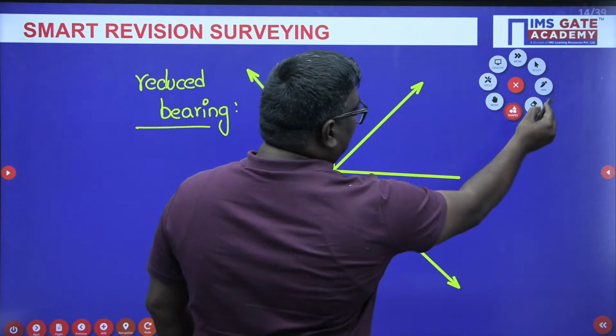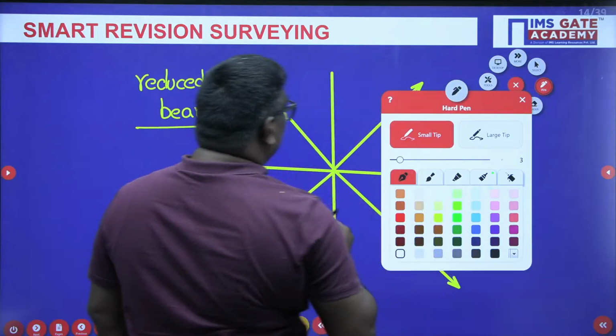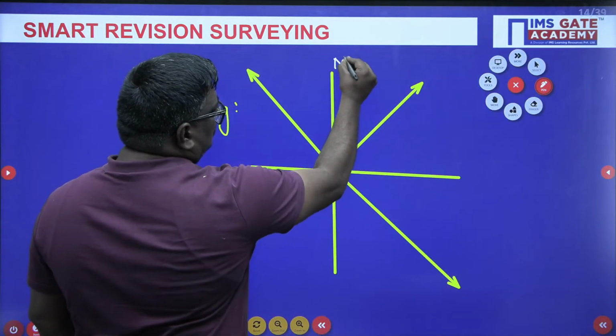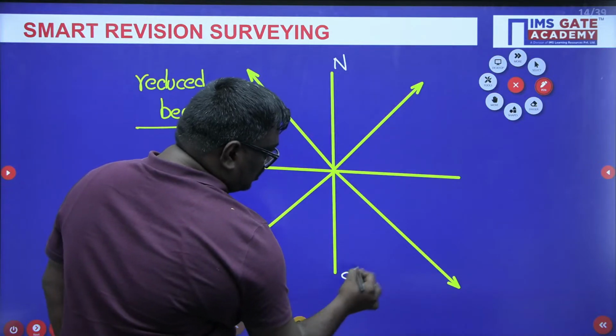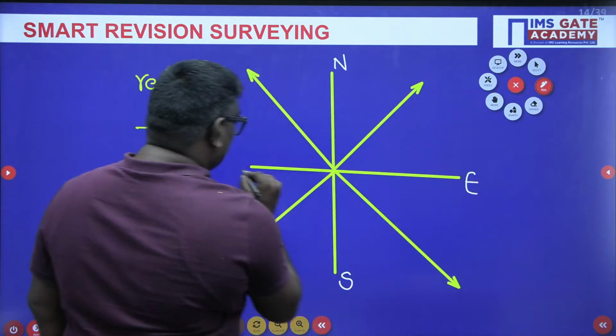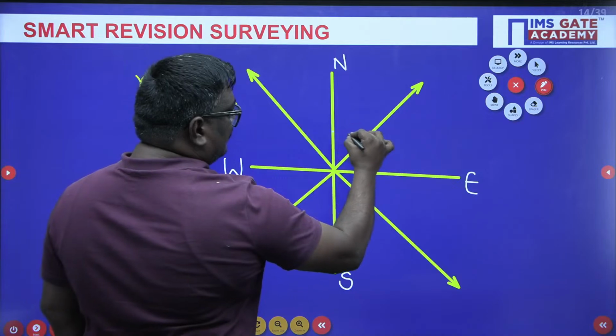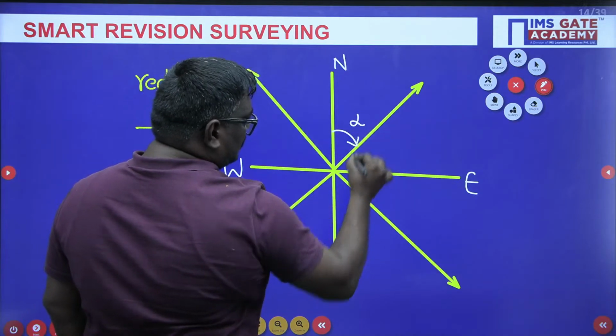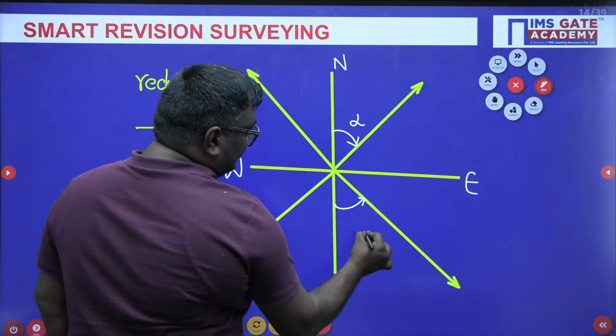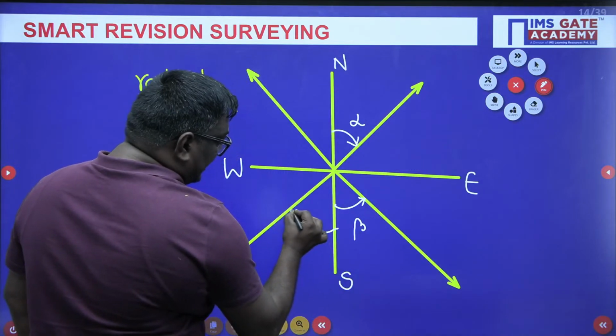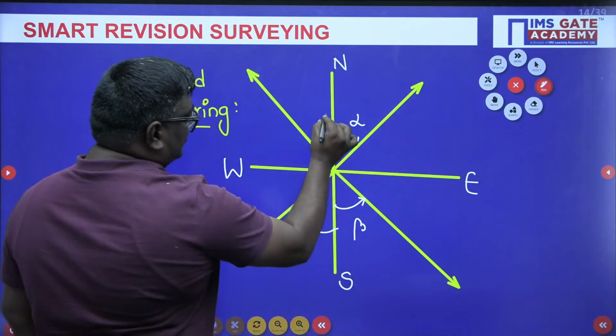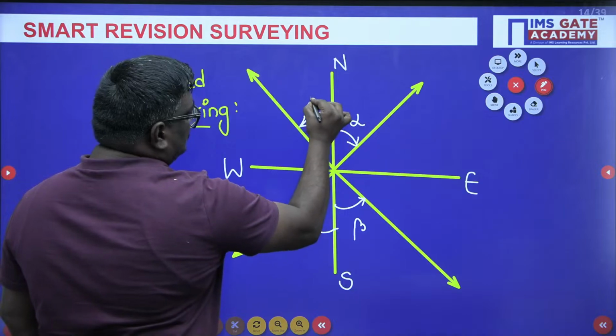Sir, these diagrams will help you a lot. So, if I consider this as north, this as south, this as east and this as west, here we call it alpha, here we call it beta, and this we call it delta. This diagram itself will tell you all your answers.